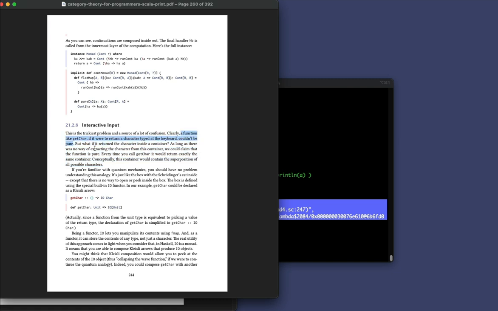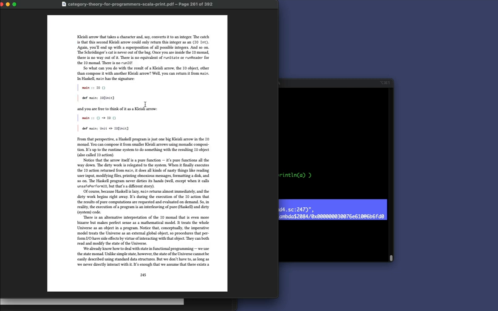And he notes here that a function like getChar, and again, this is in Haskell, if it returned a character that was typed at the keyboard, that couldn't be pure because that character could be many, many different things. And then he notes, but what if it returned that character inside of a container? And then as long as there was no way of extracting that character from the container, we could claim that the function was pure. And that's because every time you call getChar, it returns exactly the same container. And so he has this discussion on this page, and the next couple of sentences here are probably relatively easy to understand. Then he gets into some things I haven't talked about yet.